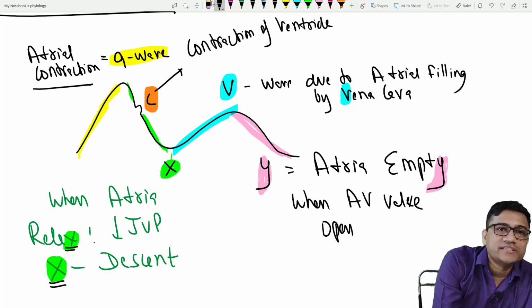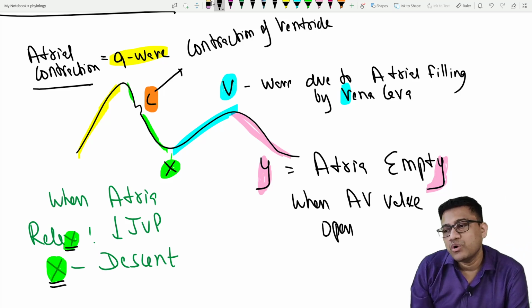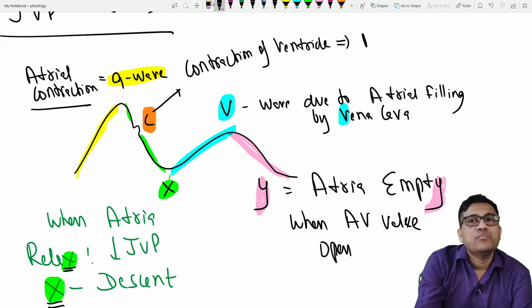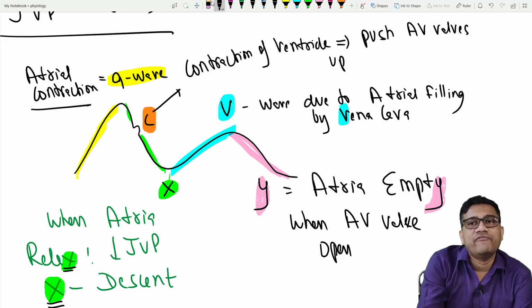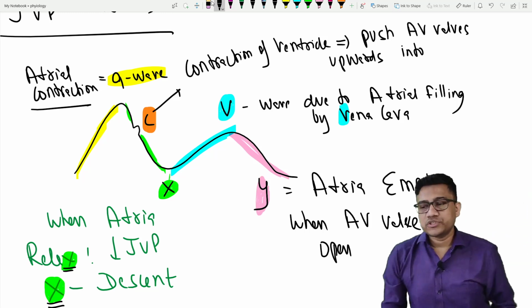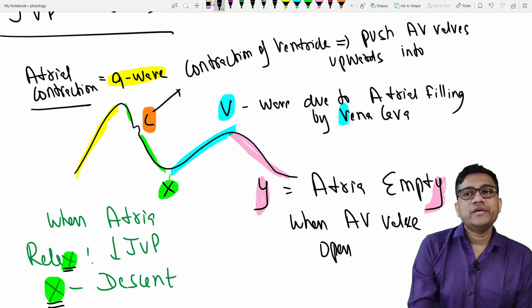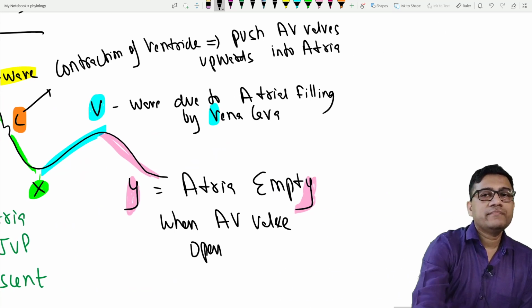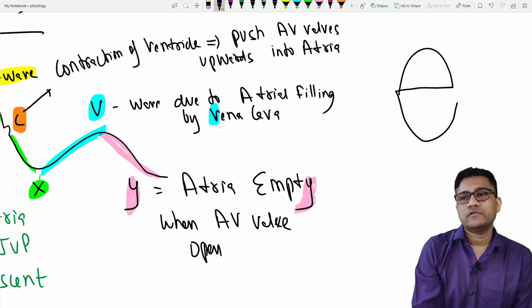So it is atrial contraction, then the ventricle contracts. When the ventricle contracts, it pushes the AV valves upward into the atria. Let me show a diagram. See, atria, ventricle. When the ventricle contracts, it pushes the AV valves upward. That causes the JVP to rise.